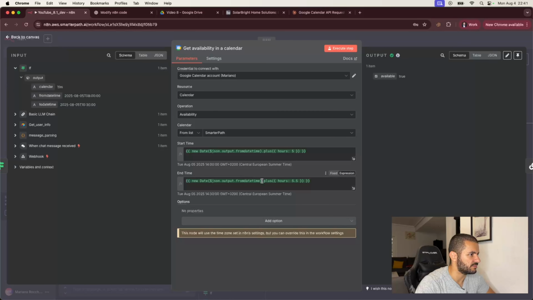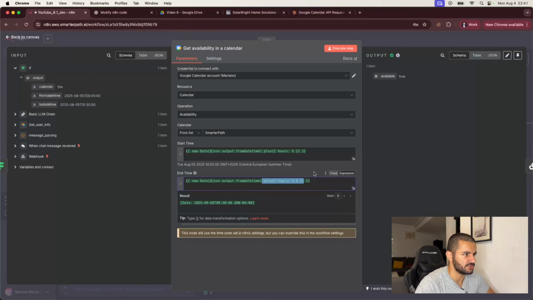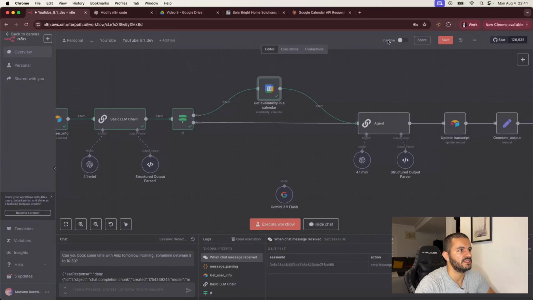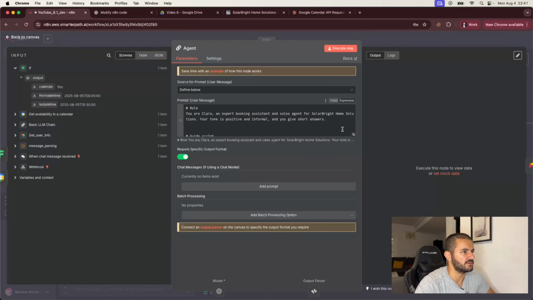Great. I like it a lot. So perfect, we don't need to do this. It was just a test for this calendar since it's in Argentina, so it's a 5 hour time difference compared to Madrid, which is where I'm currently at. So just to double check that at 9:30 local time it was available, which it was. In this case, we can keep it as it is because we're doing Central European Summer Time while we're actually checking an Argentinian calendar, so this actually works well. And now let's see if we can bring it in here.